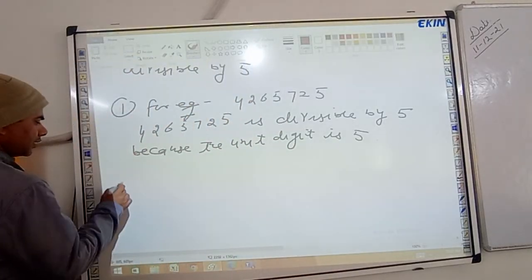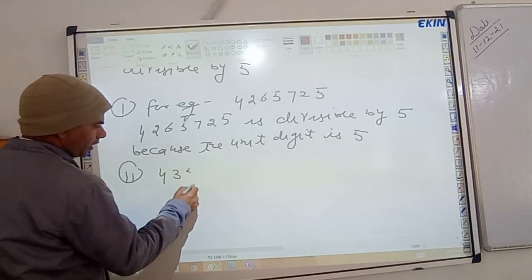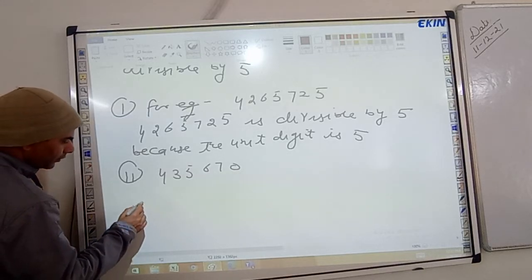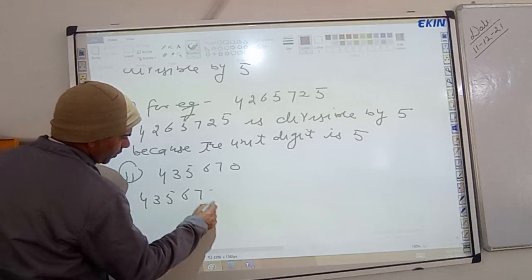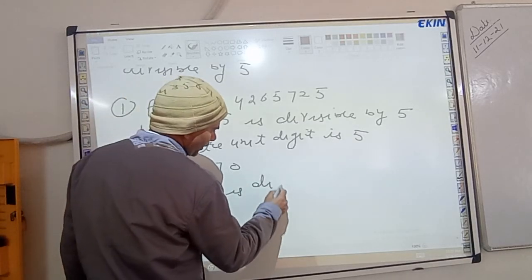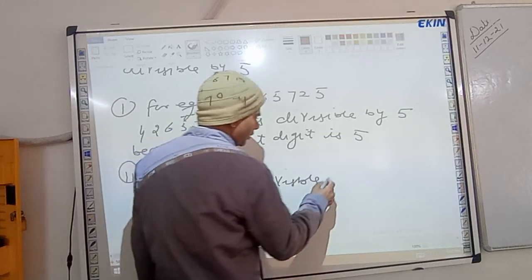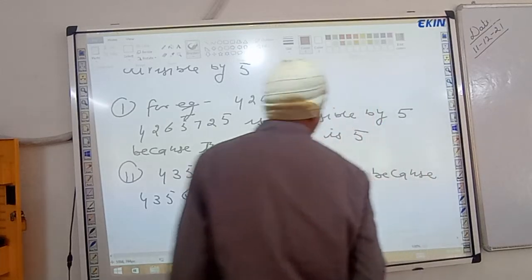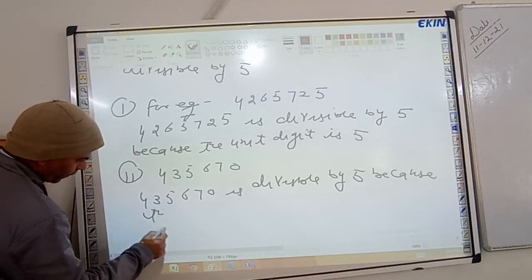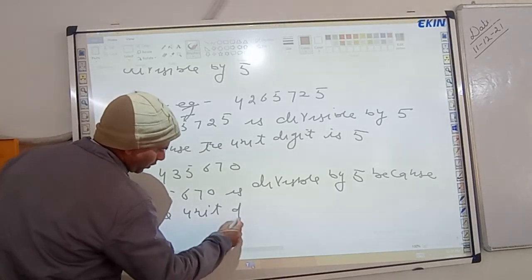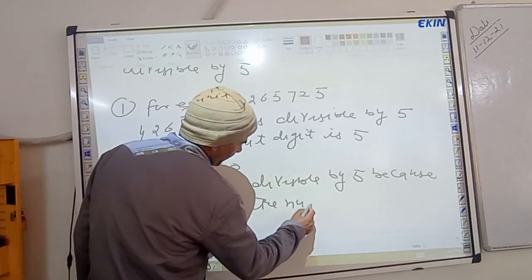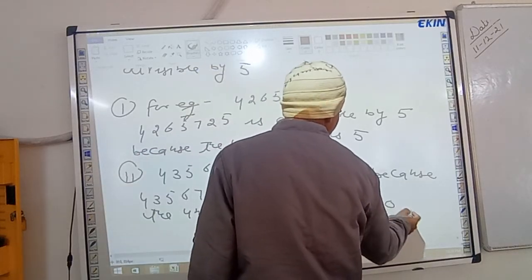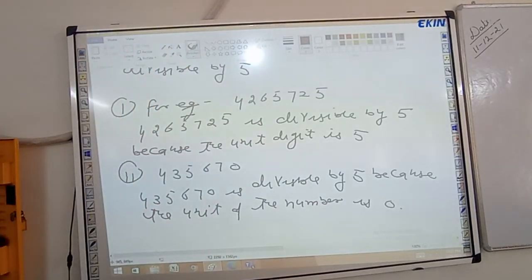Second example, 4,35,670 is divisible by 5 because the unit digit of the number is 0.